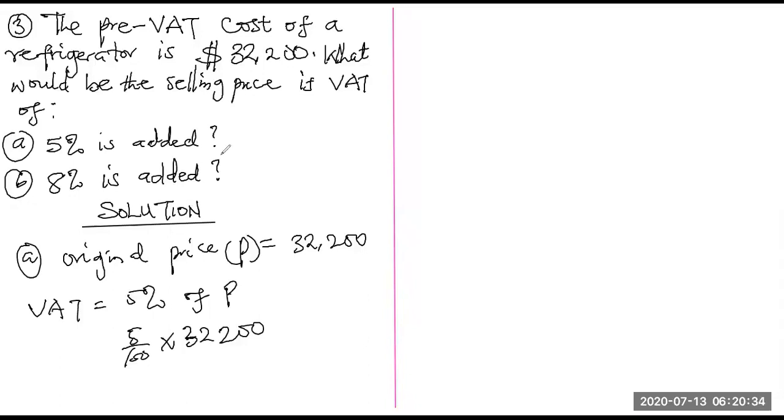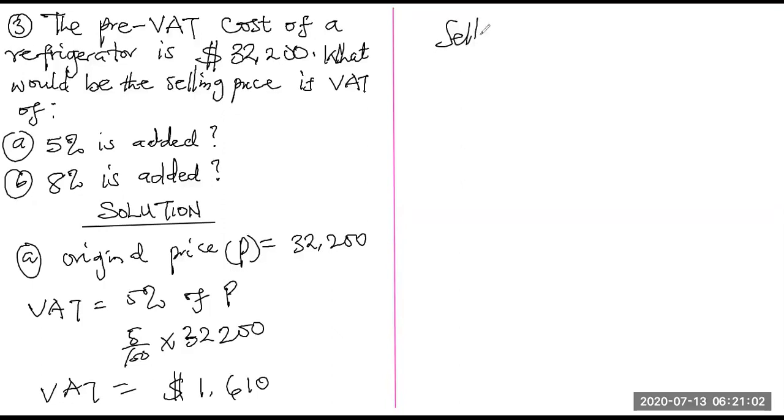If you do that, you are going to have 32,200 divided by 100 times 5. Of course, the answer is 1,610 naira. So the VAT is equal to 1,610 naira. That is the amount for the VAT. Now, what is the selling price?